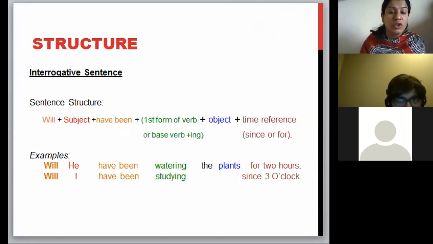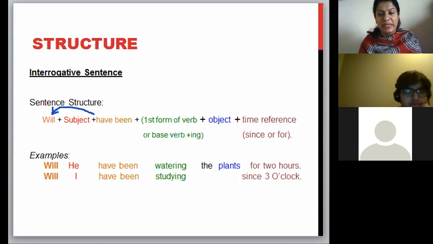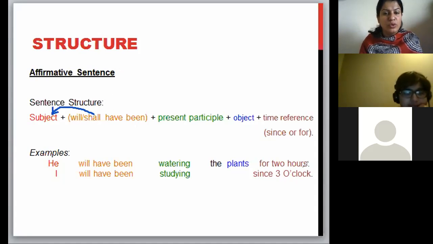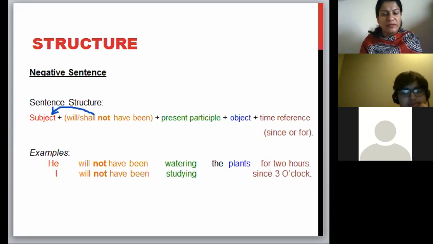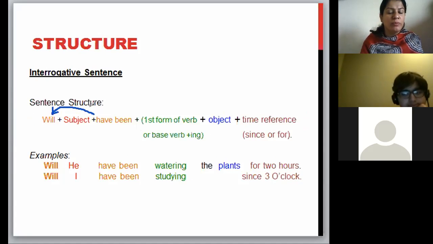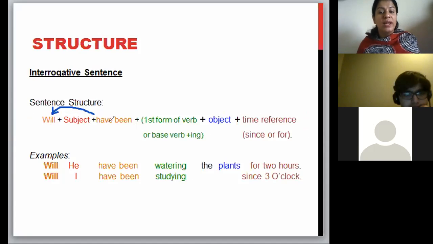Interrogative sentences. In the interrogative sentences, will jumps from here to here. Earlier on, in the negative and the affirmative, you noticed that will was after the subject. Now, in the interrogative statement, will is going to jump and come before the subject. Have been is going to come after the subject. For example, will he have been watering the plants for 2 hours? Will I have been studying since 3 o'clock?